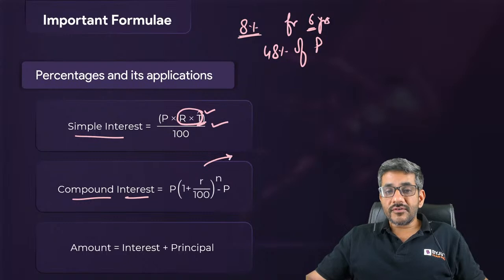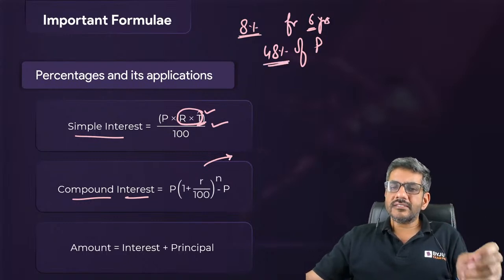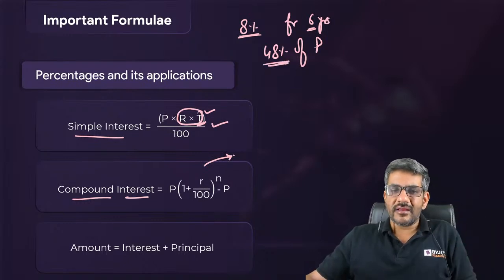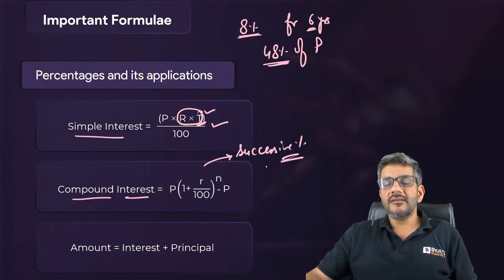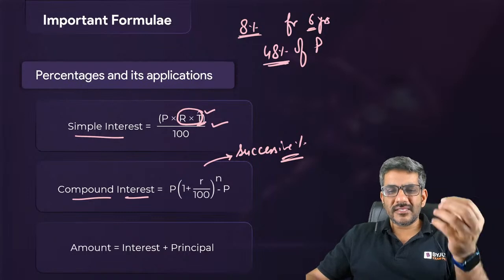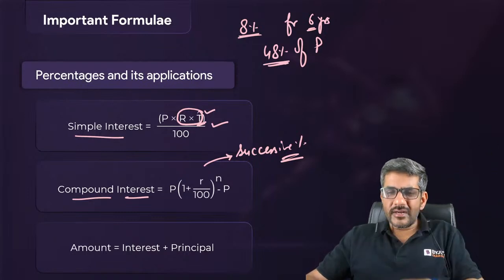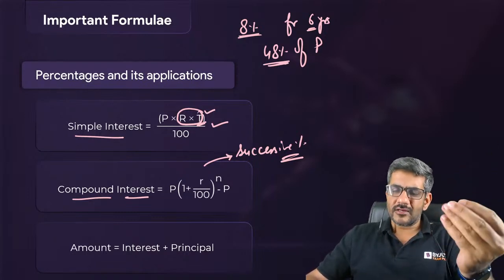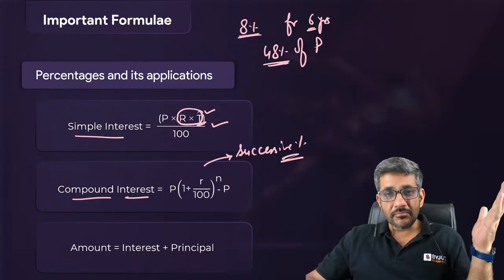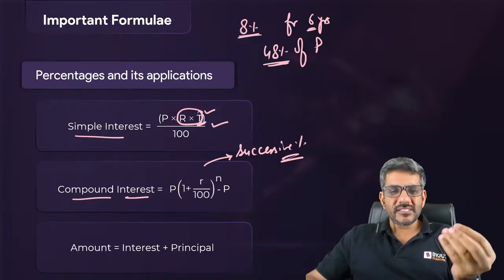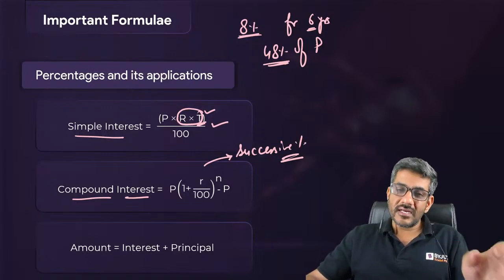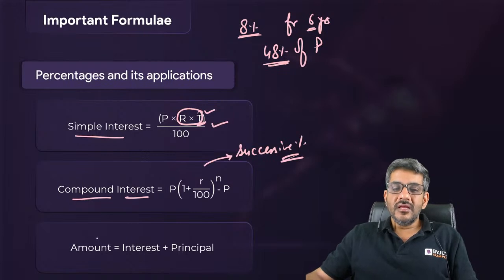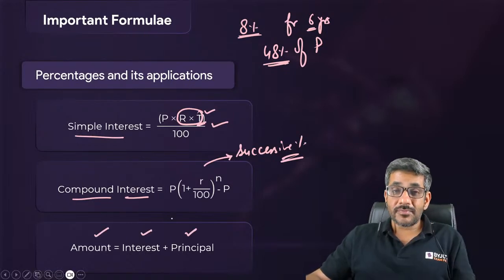But in case of compound interest, अगर यहाँ पे भी आप एक ऐसे single percentage निकालना चाह रहे हैं, use successive percentage formula. ठीक है, जैसे simple interest के केस में there is one single percentage that I can calculate कि मैं rate को time से multiply कर देता हूं, वो simple percentage निकाल दो, that is your simple interest. Is there any single percentage for compound interest as well? Yes, use successive percentage का formula, it will give you that single percentage as well. And I am assuming everyone knows amount is equal to interest plus principal.